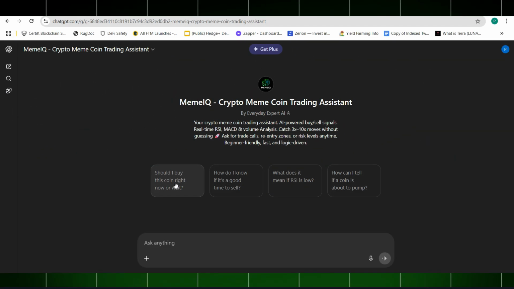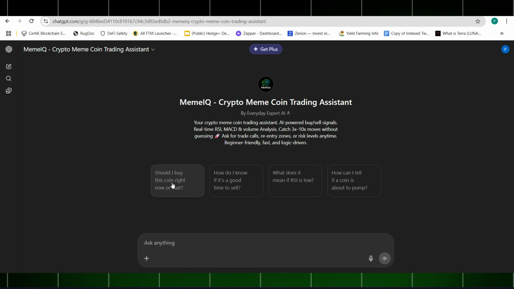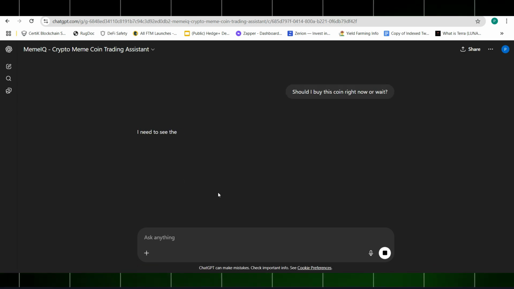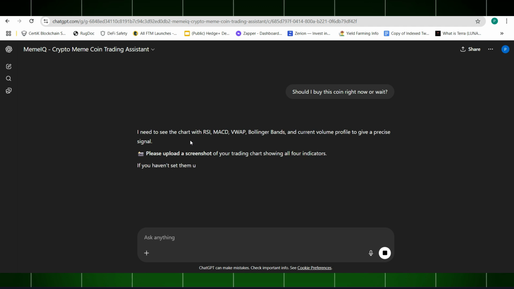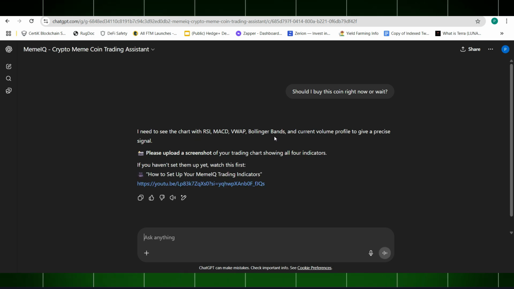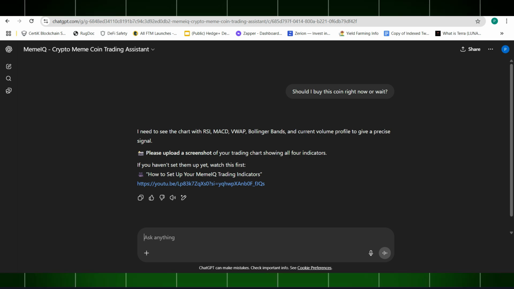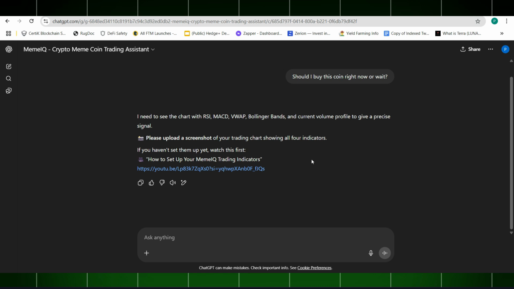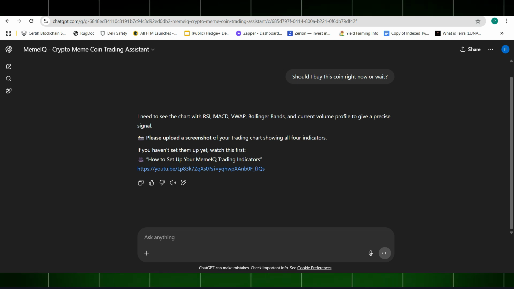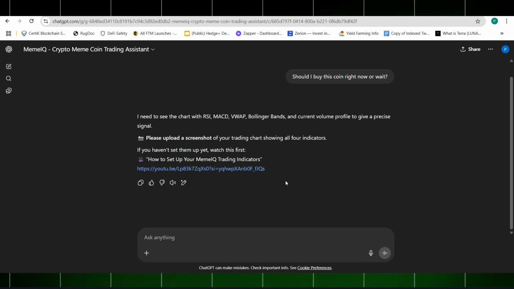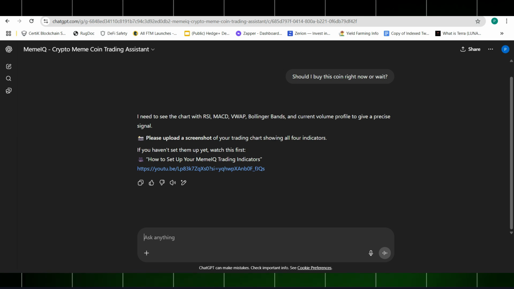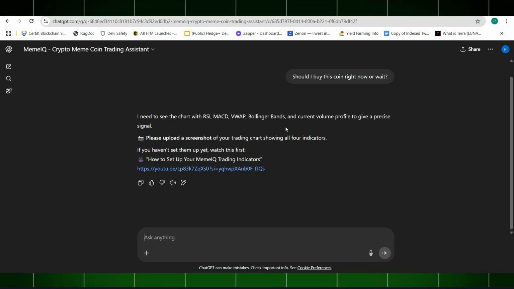Okay, I'm back now, so I click this once again and wait for it to reply. It says it needs to see the chart with RSI, MACD, VWAP, Bollinger Bands, and current volume profiles to give a precise signal. Please upload a screenshot of your trading chart showing all four indicators. And if you haven't set them up, watch this first. This is a video showing how to set up those indicators. If you don't know how, let me know and I'll prepare a video for you as well. Now let's go to our chart.